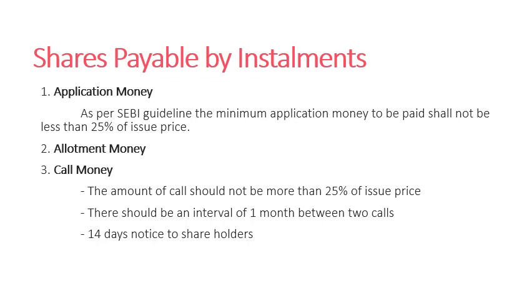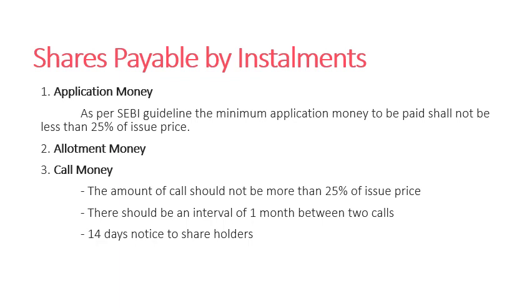We can pay the amount of the shares which we subscribed in installments. So in that case, the first installment is termed as application money. Application money is the first installment if the shares are issued in installments.